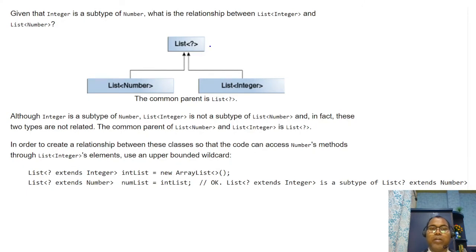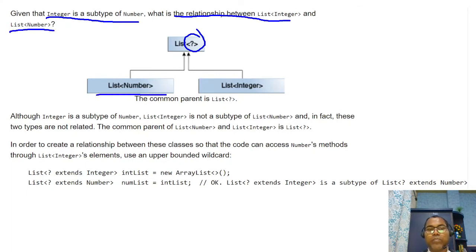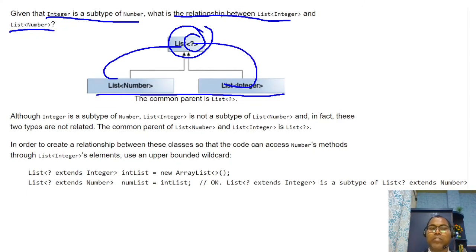Similarly, if you want to make some relationship, this is your wildcard. Integer is a subtype of Number, but there is no relationship between List of Integer and List of Number. If you want to make a relationship, you can do it this way: make the generic a wildcard, and you can pass a list of Number or a list of String. So Integer is a subtype of Number, but List of Integer is not a subtype of List of Number.